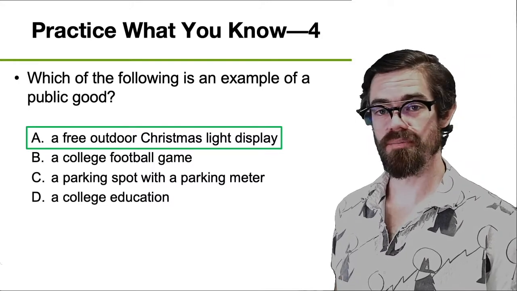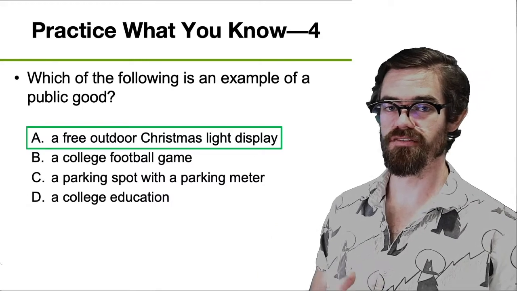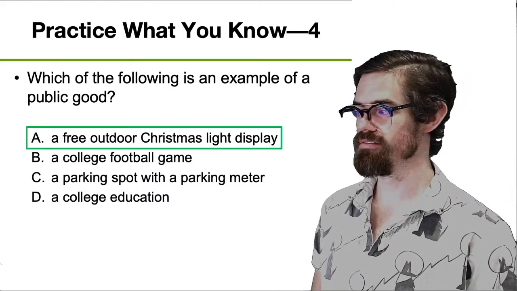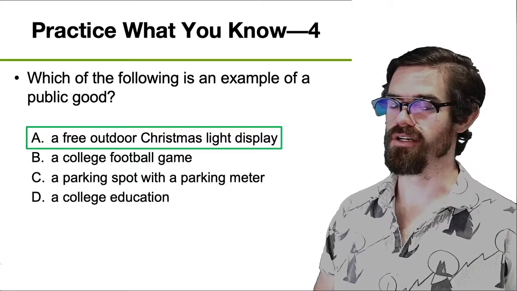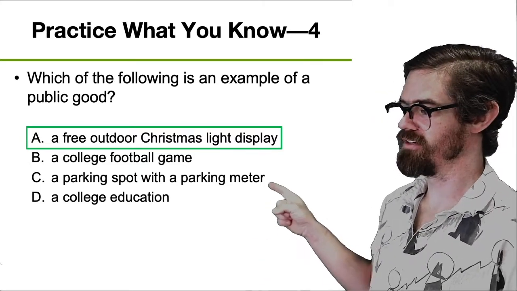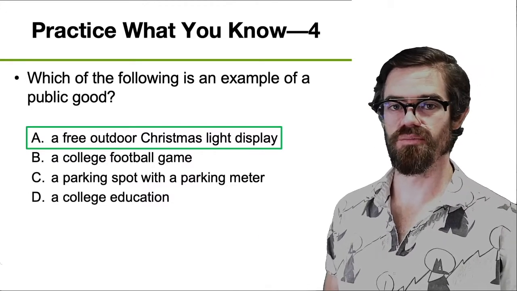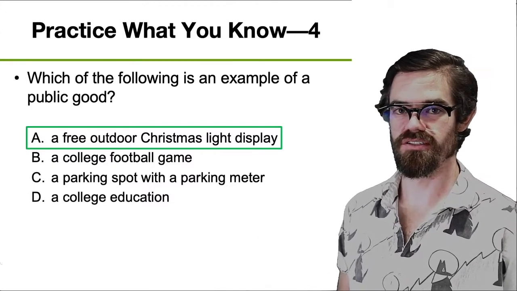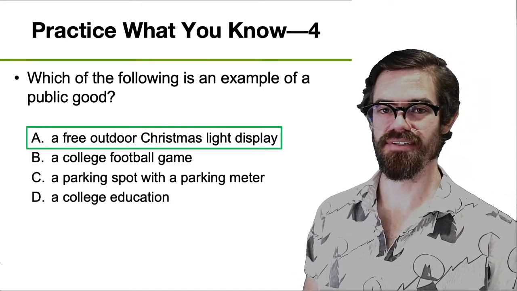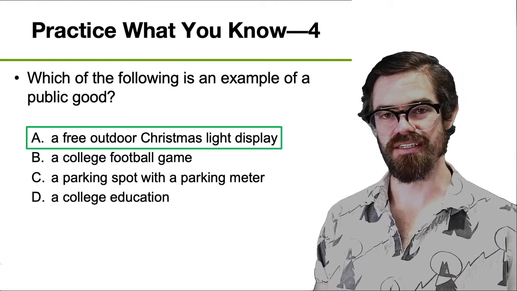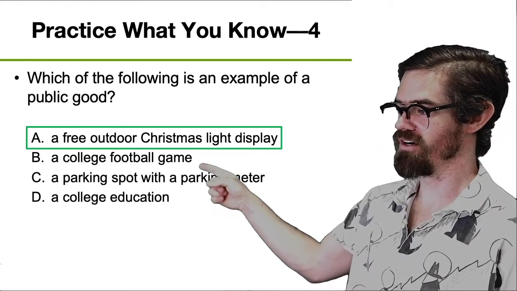A parking spot with a parking meter. So that is excludable, right? You can be excluded from it if you don't pay the parking meter. And it's also rival because if you're parking there, no one else can park there. So that's definitely a private good. A college education. Okay, so this is another one that's excludable but non-rival. Just because you are consuming the education right now through this video doesn't mean that other people cannot. So this is similar to the college football game.